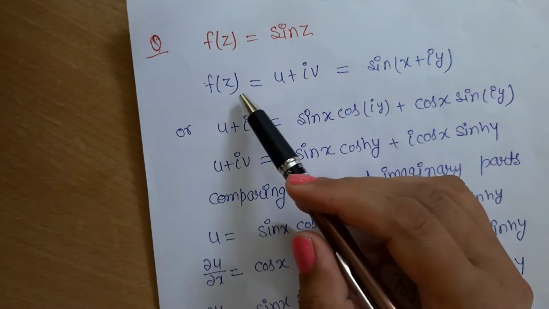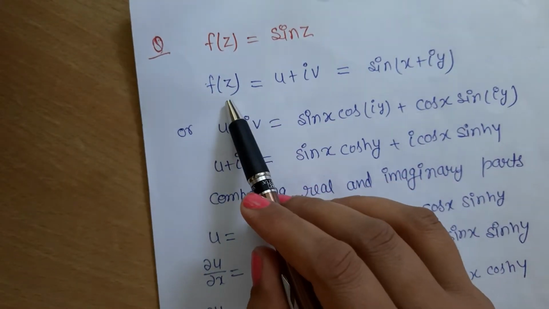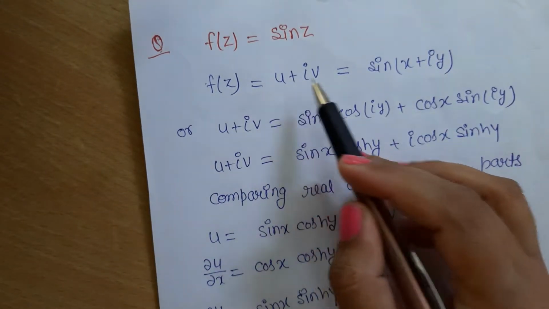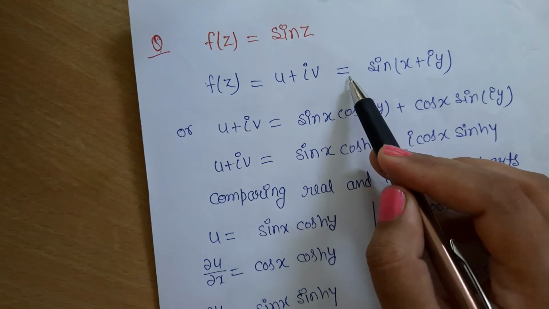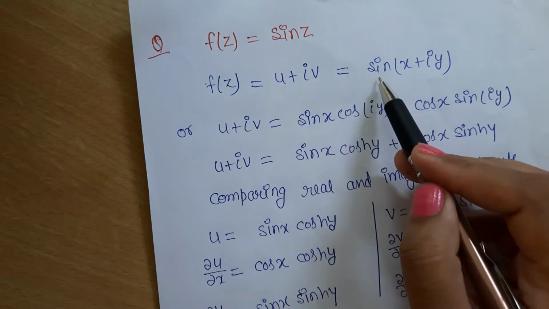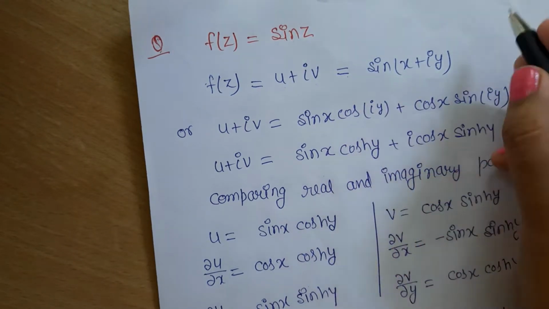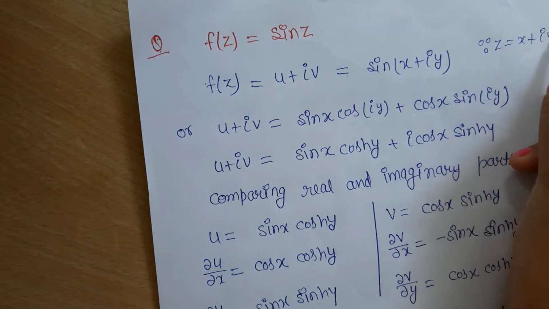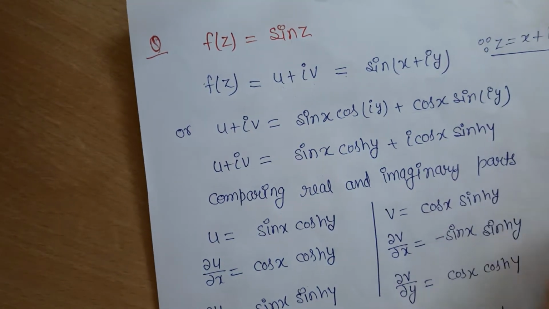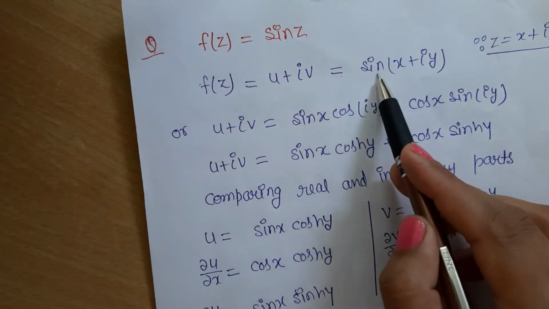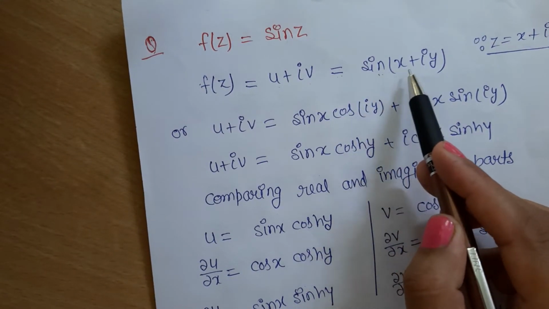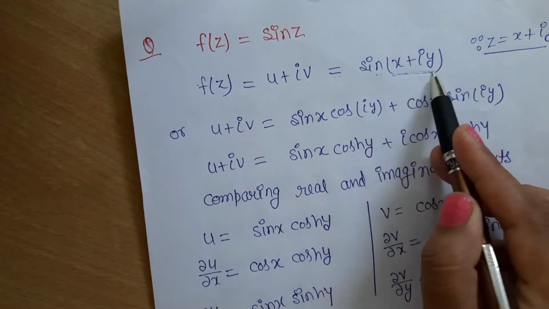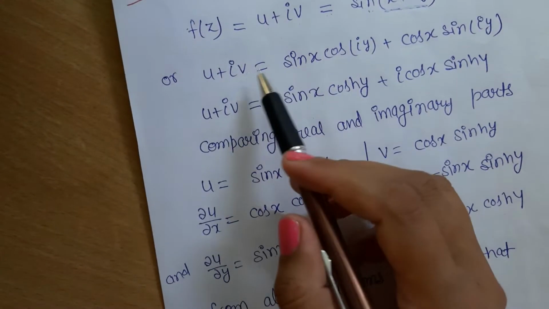As we have the function f(z) equals u plus iota v, this is the real part and this is the imaginary part. According to the question, our function is sin z. As we know, z equals x plus iota y. This is a complex number. So we will write sin z equals sin(x plus iota y). This is the value of z. Now we will solve this.